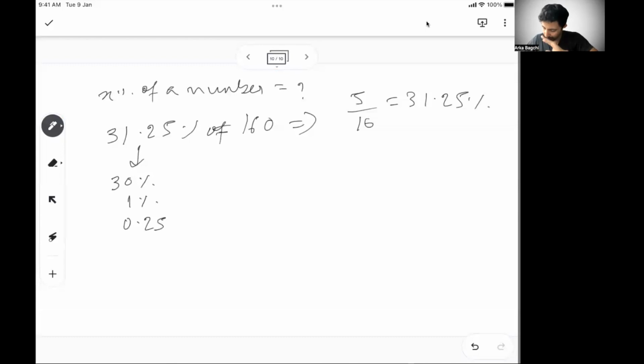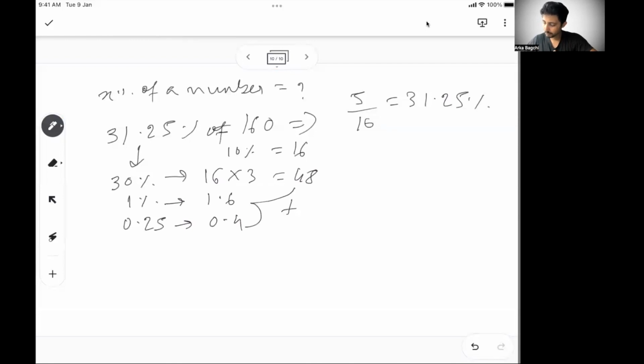So I know 160, what is 10%? 10% is 16. So 30% will be 16 into 3, 48. Right? Then I'll do 1%. 1% is 1.6. Right? And 0.25% is 1/4 of 1%. So 0.4. So I will add this, 3. So this will become 50.